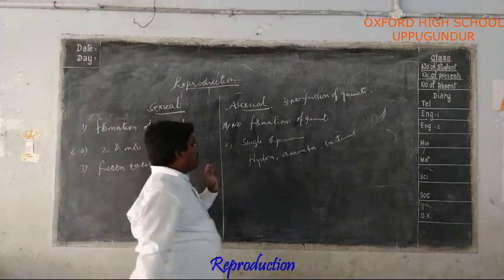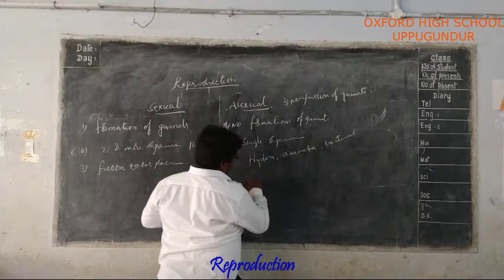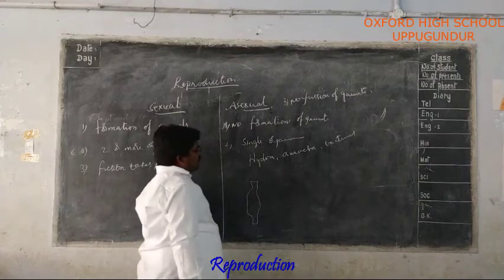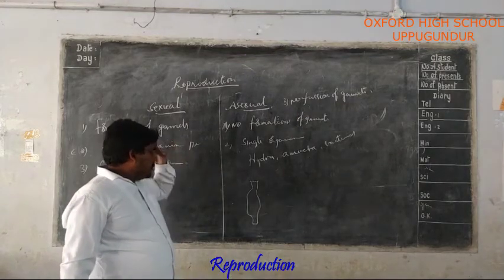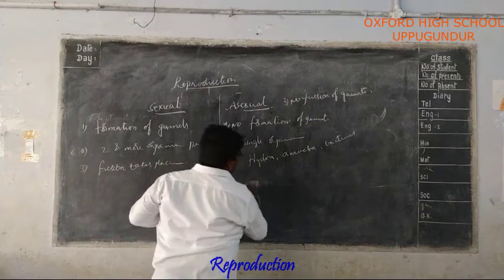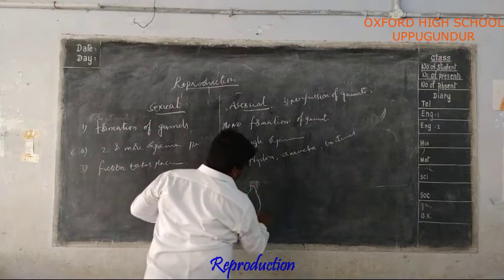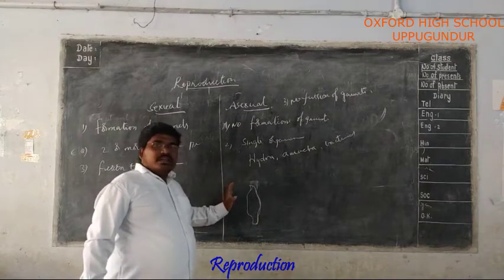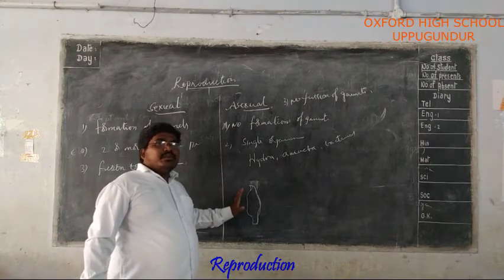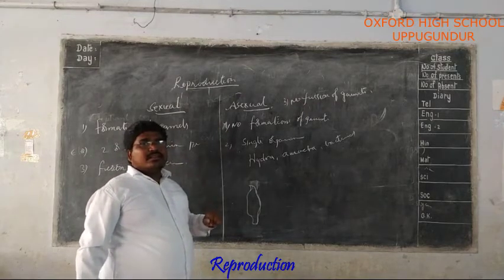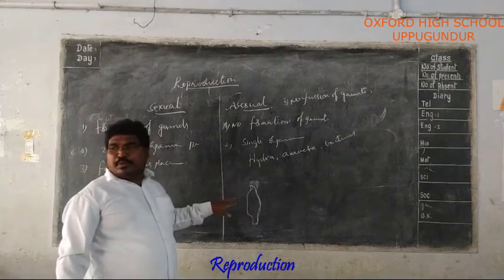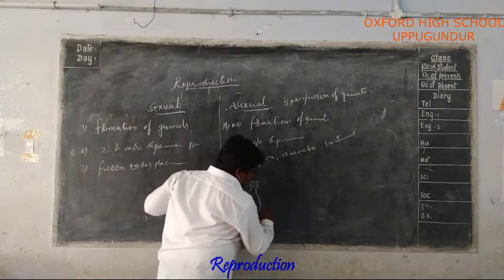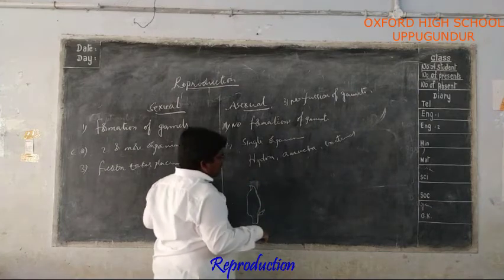For example, if you take hydra. Hydra is a microscopic organism which reproduces asexually. In these organisms, the new babies are formed from buds.